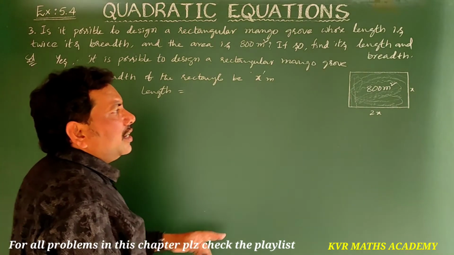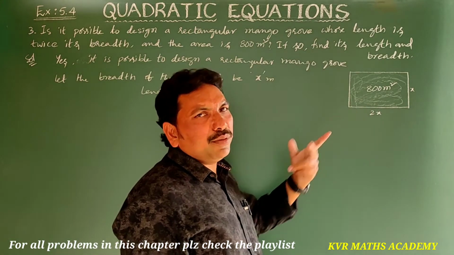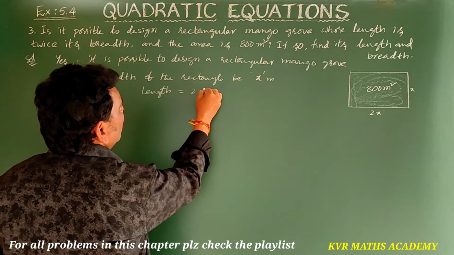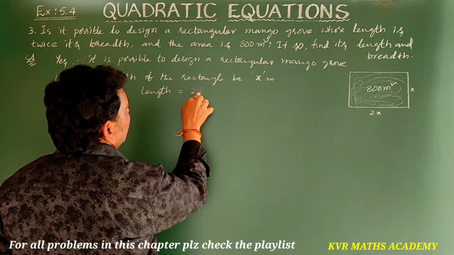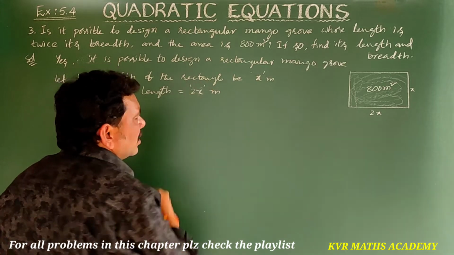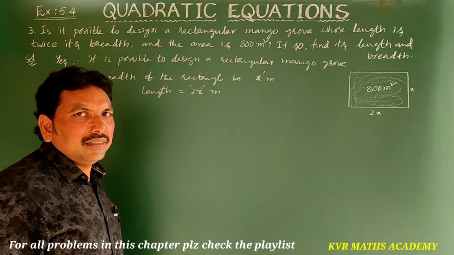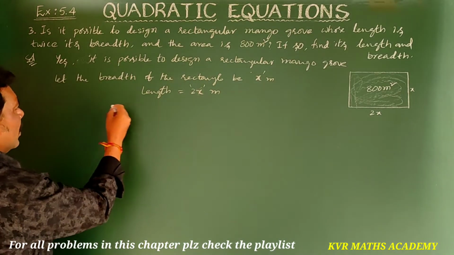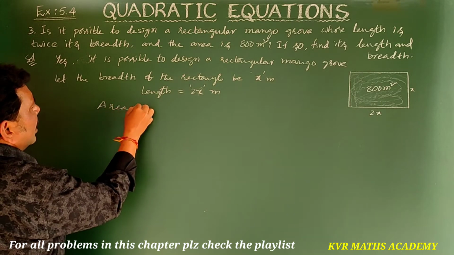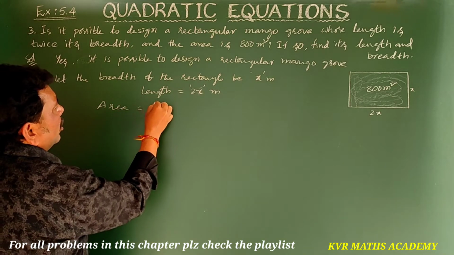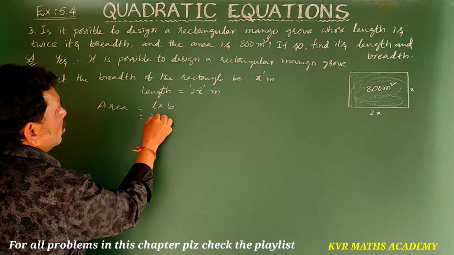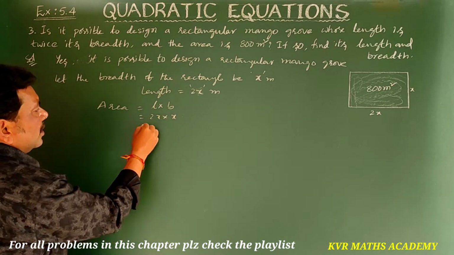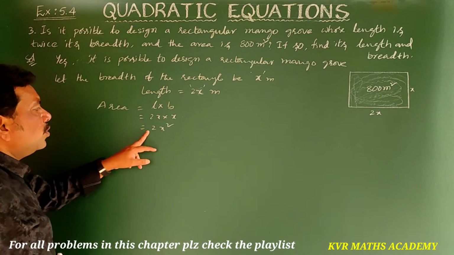It's twice its breadth only, so that is equal to 2x meters. Right. Now area is equal to what? L into B only. L into B is equal to 2x into x, that is 2x square.